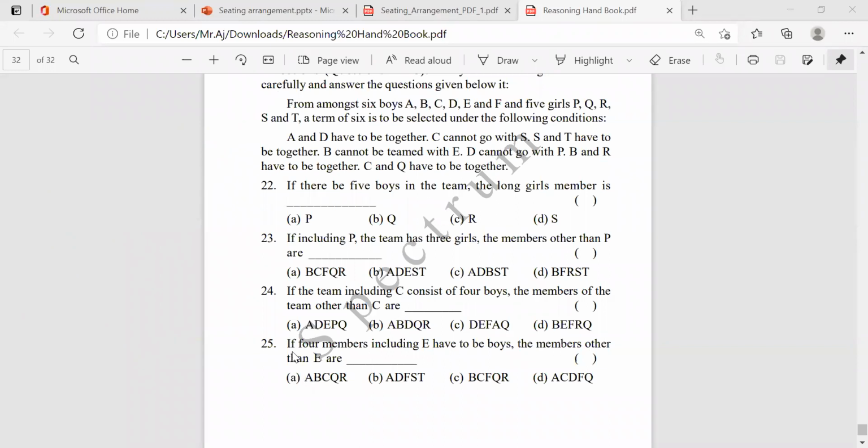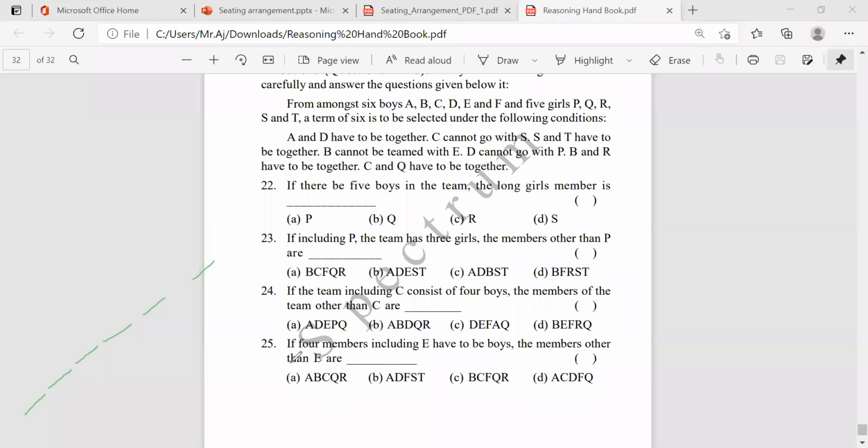And the last question: if the 4 members included are boys, the members other than E are. What are they asking? Now the 6 members are there. 1, 2, 3, 4, 5, 6 members are there. At least try to give the answer for this one. Okay, 6 members are there.